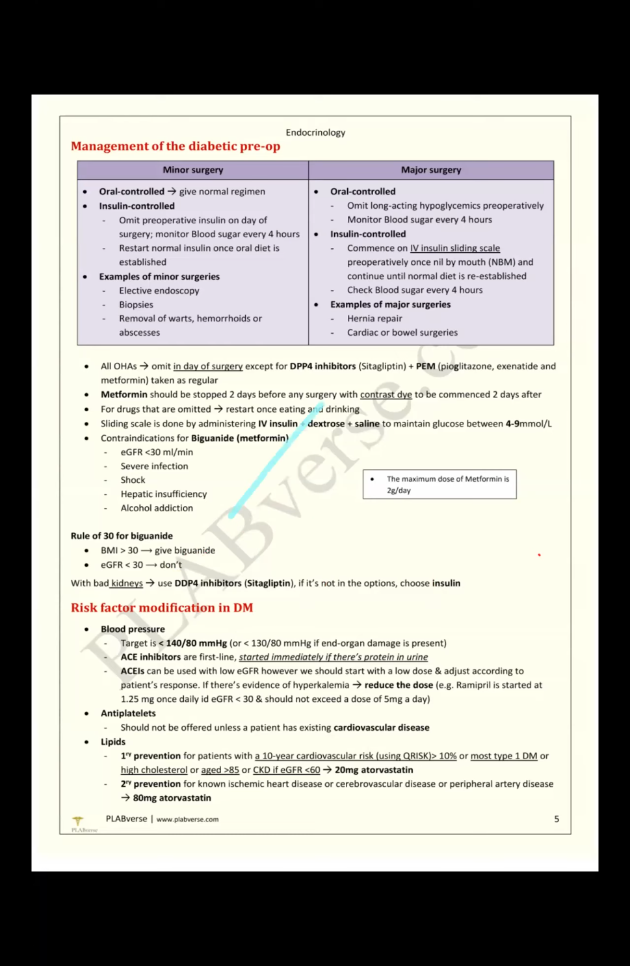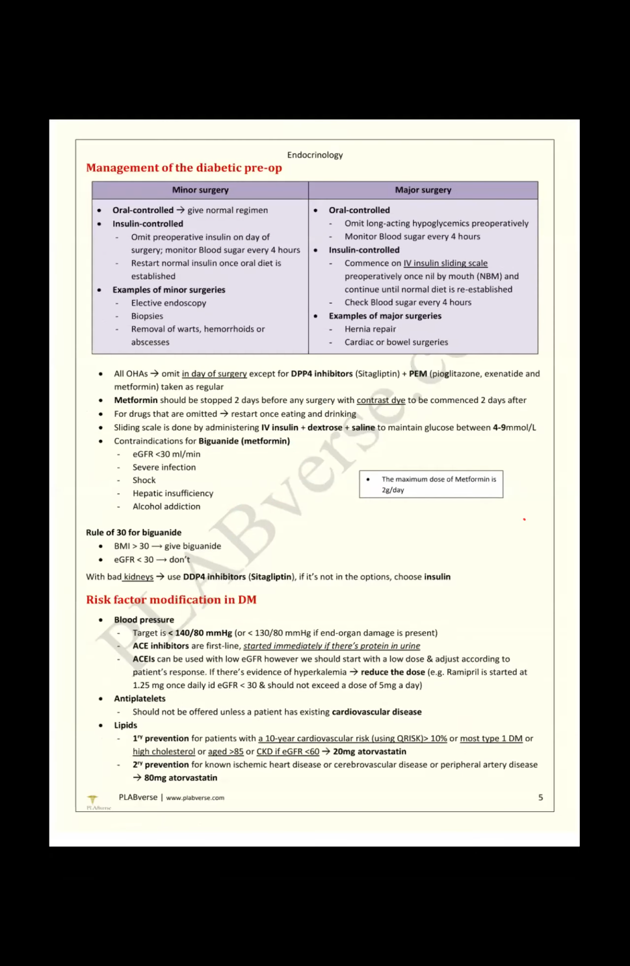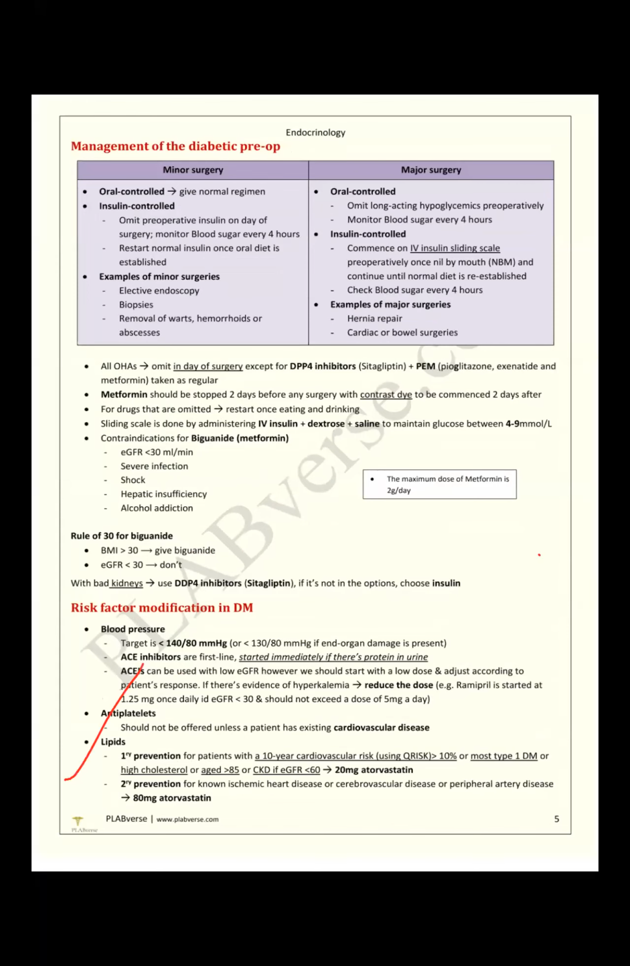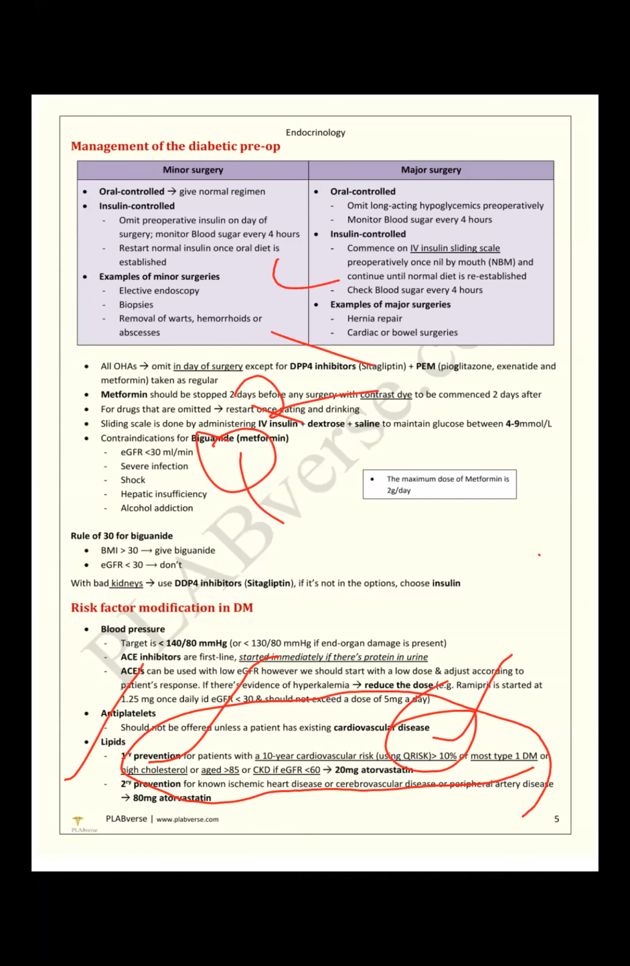Risk factor modification of diabetes mellitus. As I already discussed regarding the lipid profile, we have to see the LDL level. Just briefly, the lipid profile is important. For primary prevention, we use the 10-year cardiovascular risk with QRISK at 10%. QRISK risk factors are mostly type 1 diabetes mellitus, high cholesterol, and age more than 85. These are the risk factors for primary prevention. If the patient's risk is more than 10%, we have to start atorvastatin or rosuvastatin.